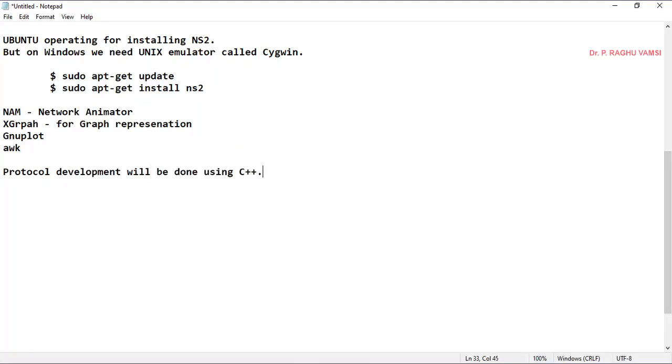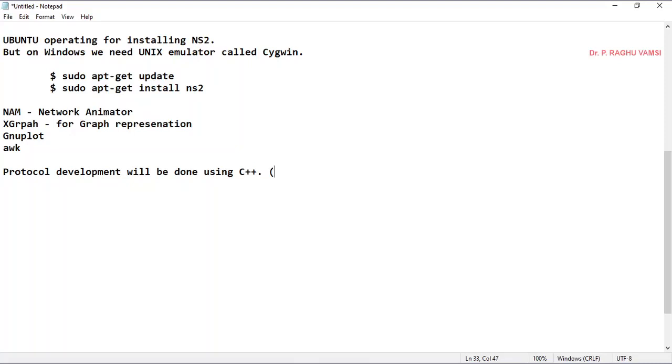However, in our lab, we are not doing the protocol development, but we are only working with the protocol. That means we'll set some parameters and we'll conduct the communication, so that we are going to observe how the corresponding protocol works.